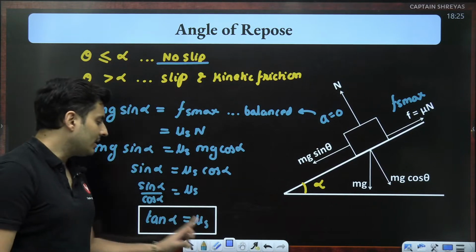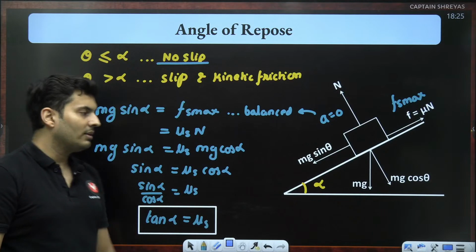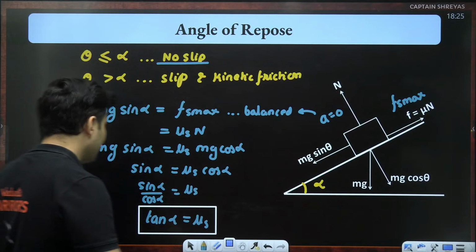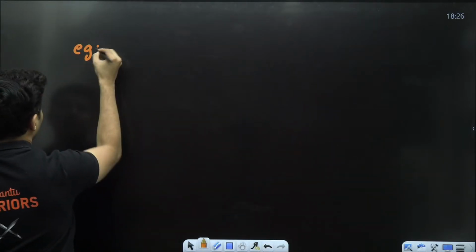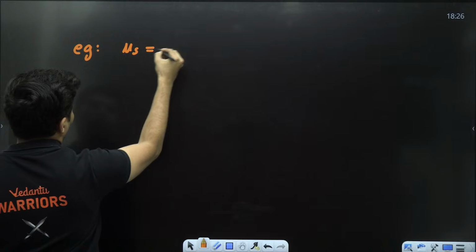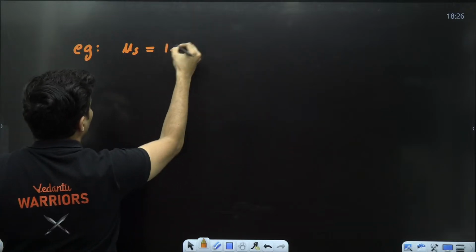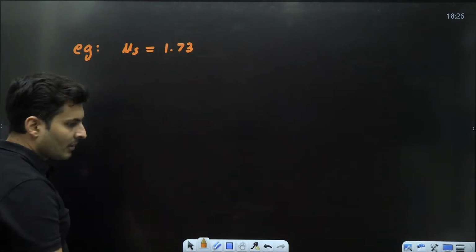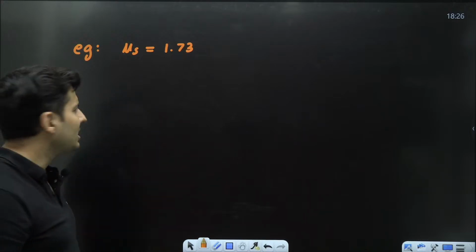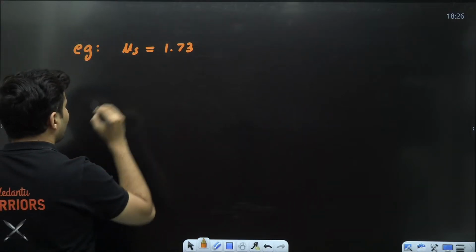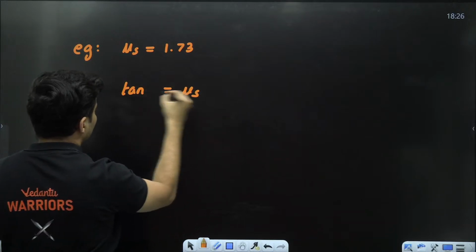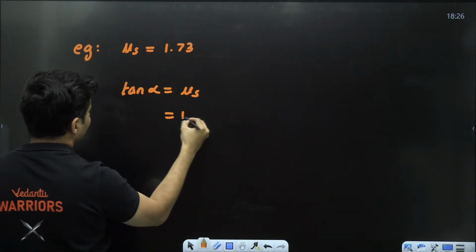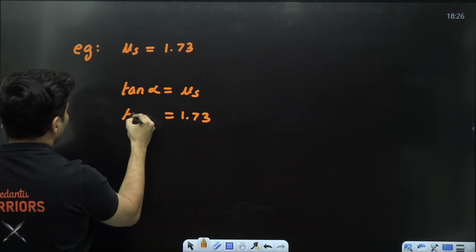This alpha is nothing but tan inverse of the static friction, which means, say for example, mu s was 1.73. So in that case, if I use this formula, tan alpha is mu s, which means 1.73.